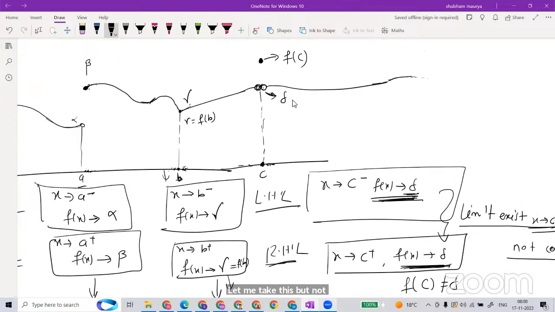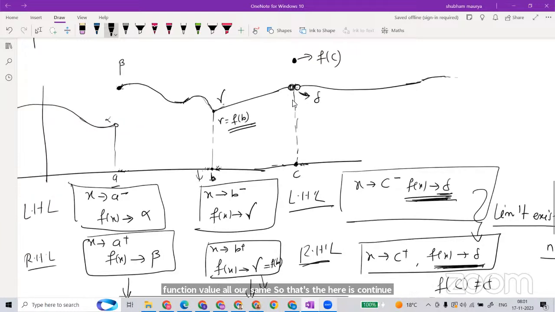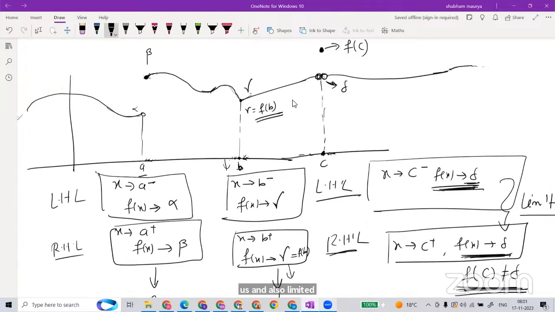But at gamma here, it is continuous. There is no lifting of the pen. Here the left limit, right limit and function value are all the same. So that's why it is continuous and the limit also exists. But here, from the left you are getting one value and from the right a different value. So here the limit does not exist.